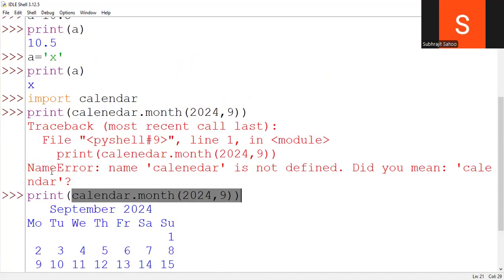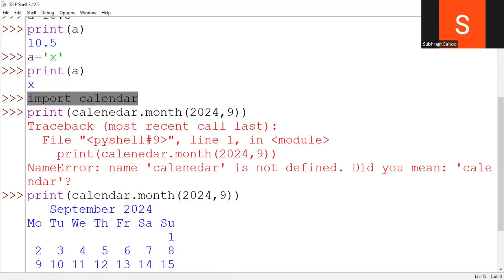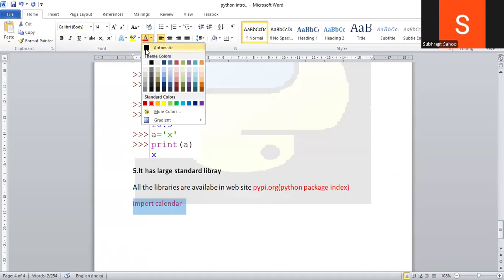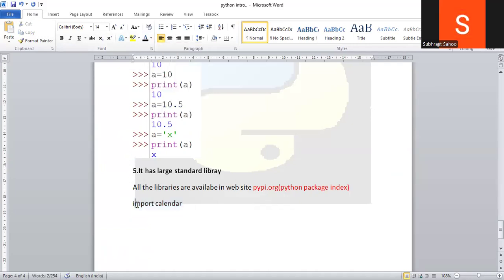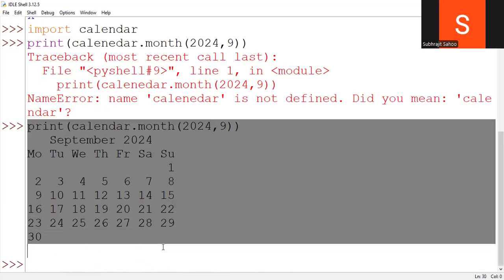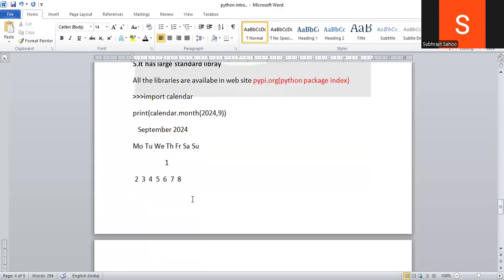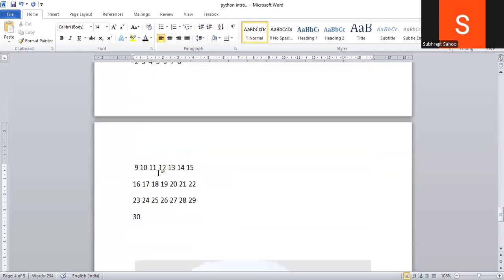This is the feature. I'll add this one also. Import calendar, right? One minute, guys. Control C. Import calendar. And before that, and the next line is this one. So this is the output of this, correct?